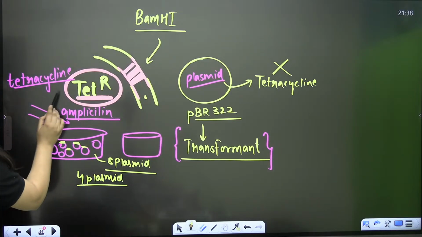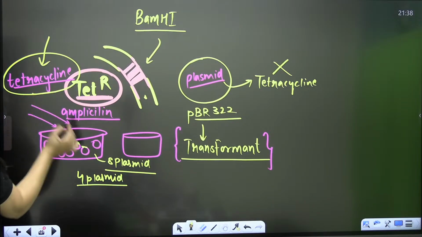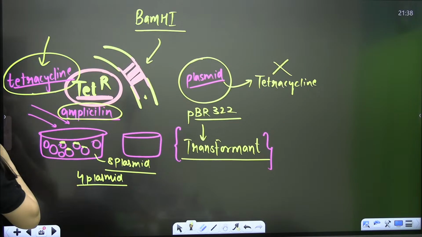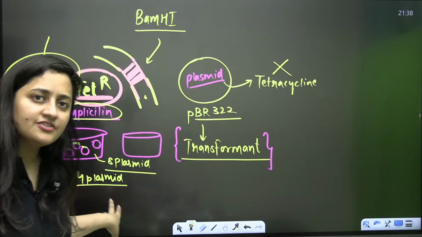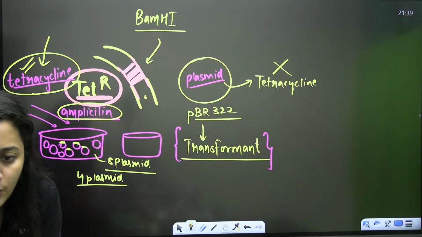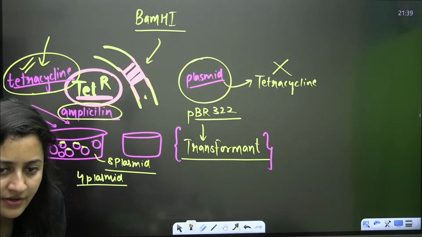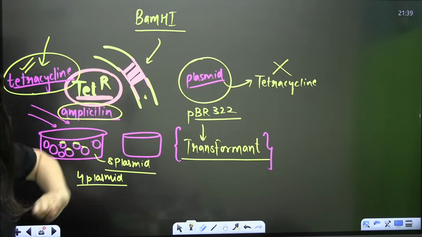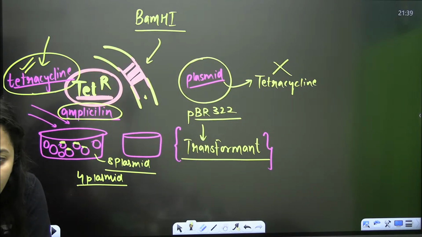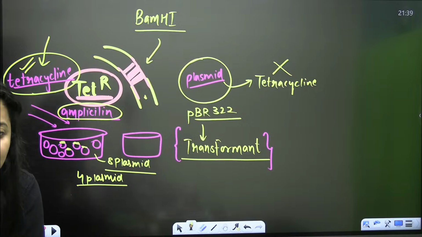So if they are transformant, because in this culture along with ampicillin tetracycline is present, do you think these transformants will survive here? Transformant means they have picked up this gene. Do you think they will survive here? Yes or no? I really want to see the responses. Please tell me.